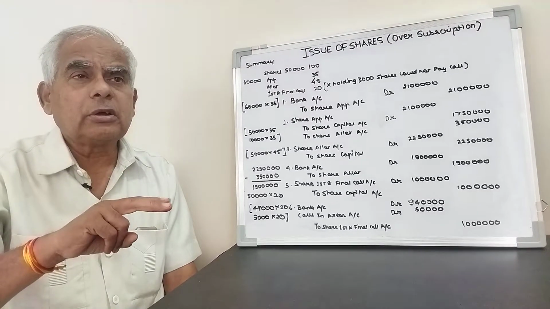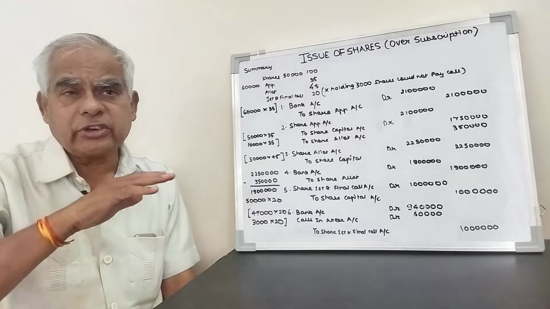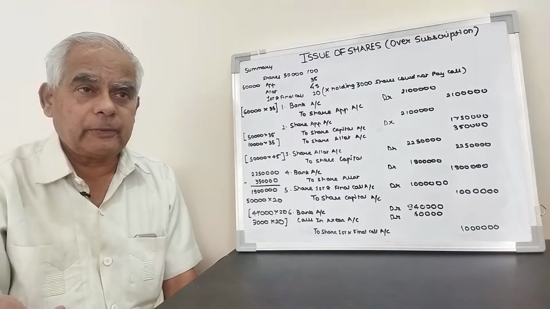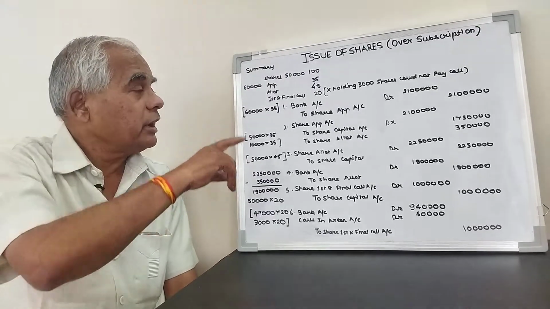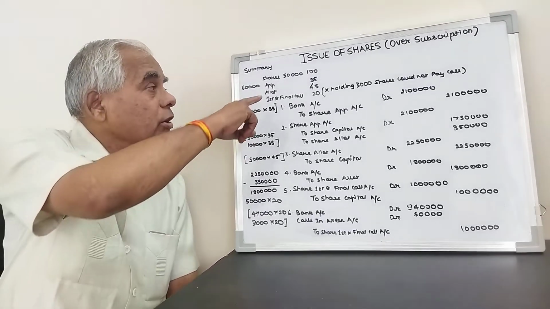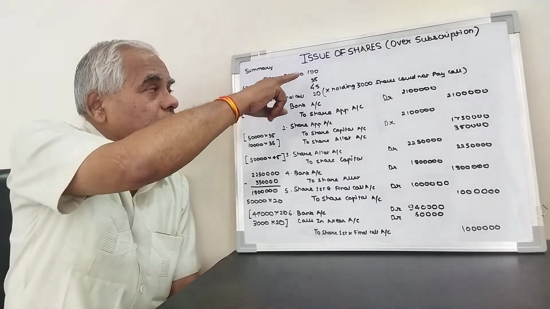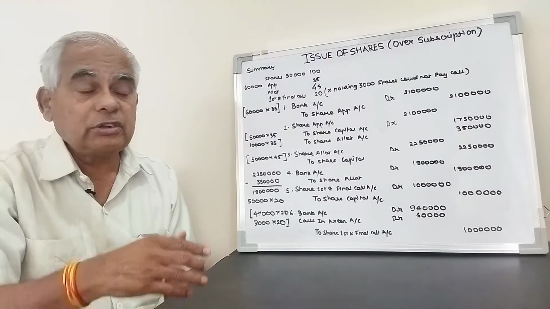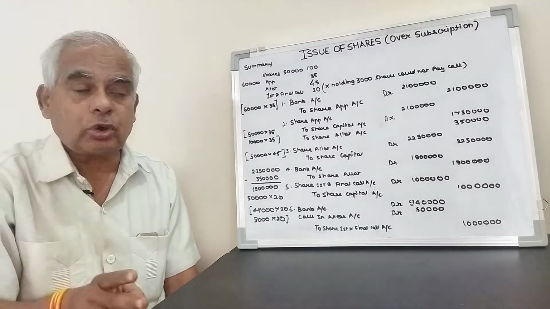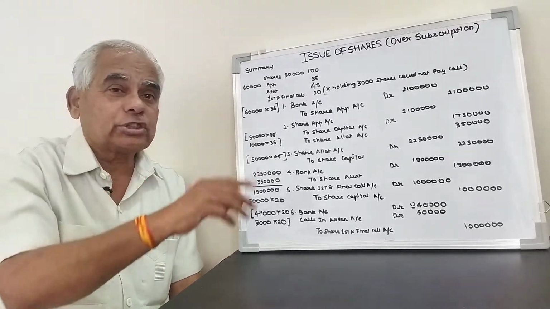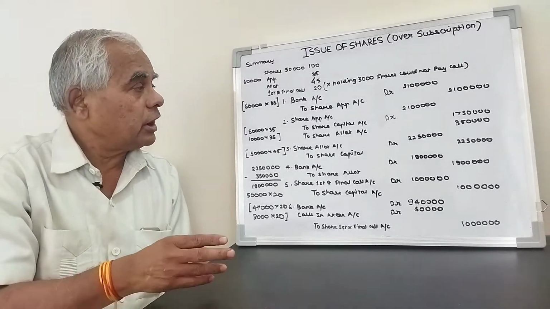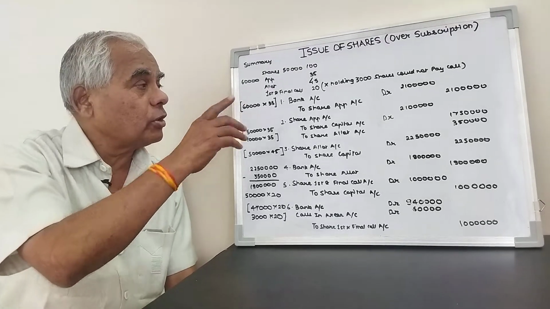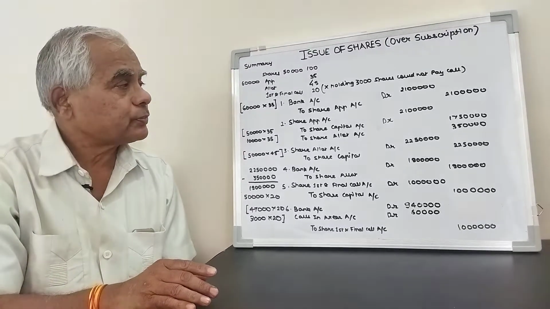Second option: the surplus applications are rejected and the money refunded. But today we consider the problem of pro rata allotment. Here we have taken the example: an offer of 50,000 shares, face value 100. This 100 rupees is demanded in 3 installments: application 35, allotment 45, and first and final call rupees 20.